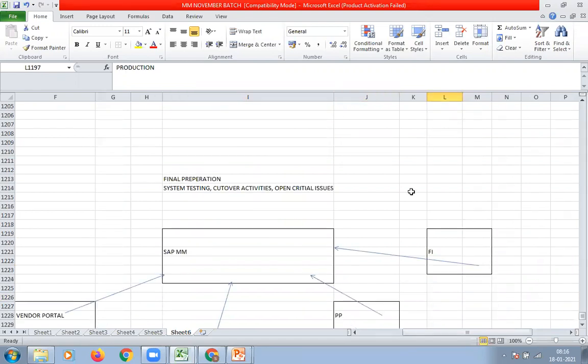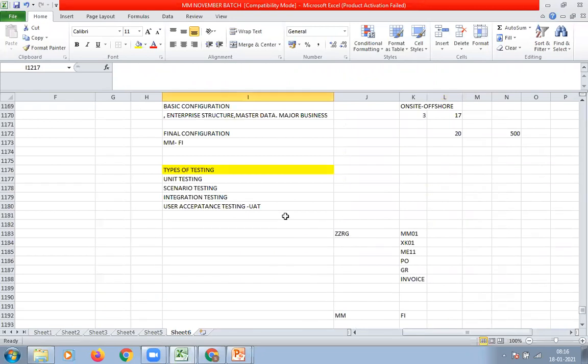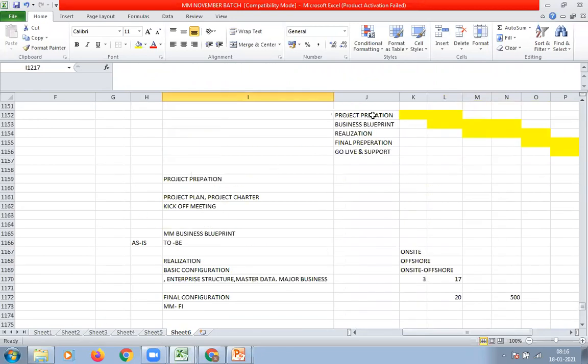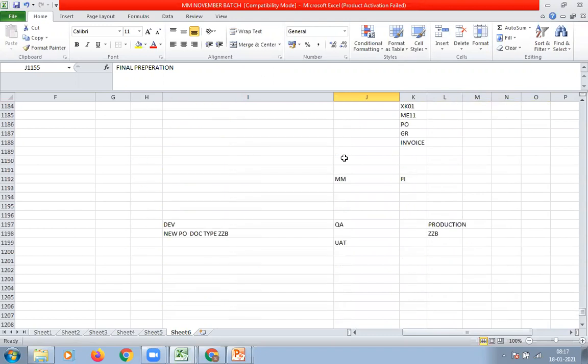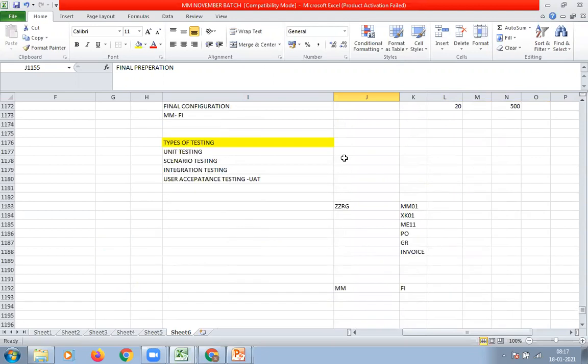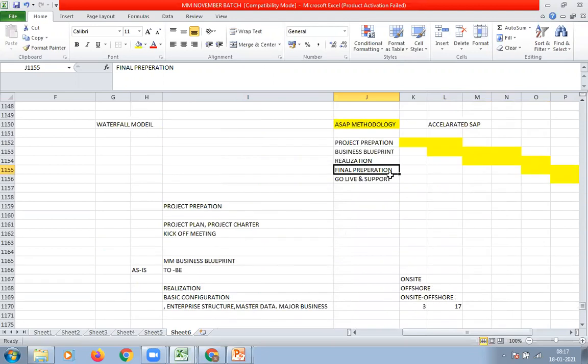The next is open critical issues. We have completed so many phases, right? Like project preparation, business blueprint, realization. But still, if there are any open issues, then those can be resolved in final preparation, because this is the last and final chance for us to fix the issues.